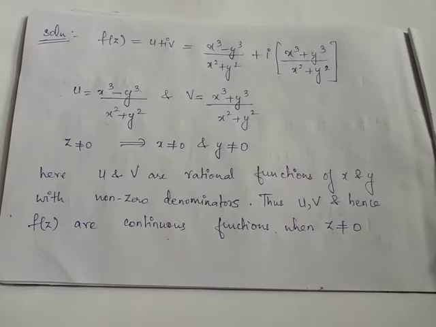Since it is given that z not equals 0, we have x and y not simultaneously equal to 0, because z is equal to 0 only when both x and y are simultaneously equal to 0. If z not equals 0, it means that x and y are simultaneously not equal to 0. Looking at the expressions of u and v, we can observe that u and v are rational functions and they have non-zero denominators. Hence, we can conclude that u and v are continuous at z not equals 0. Since u and v are continuous, we can conclude that f of z is a continuous function at z not equals 0. Now we have to check continuity of f of z at z equal to 0.